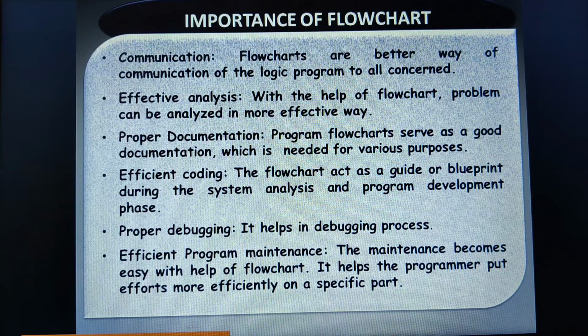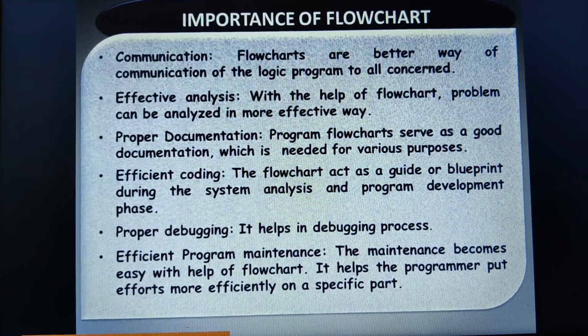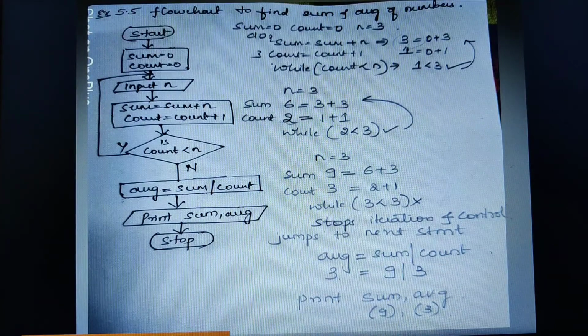Then a flowchart to find the greatest of two numbers. This also we have completed. Now I am going to discuss the flowchart which we haven't discussed in the class. So let us move on to the first flowchart. Now this is a flowchart to find the sum and average of given numbers.